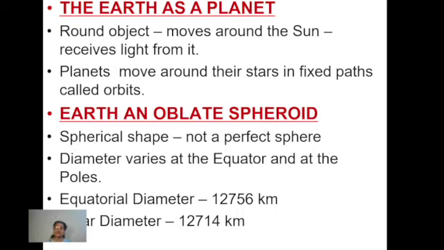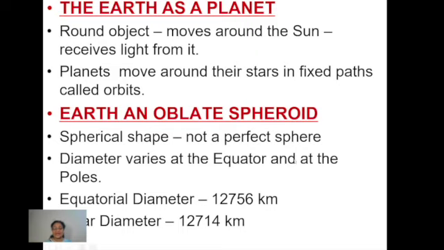Now, when we talk about the shape of Earth as an oblate spheroid, if you remember, in the earlier part of this video I mentioned that Earth is a spherical body, but it is an oblate spheroid. Now, what does that mean? That means the diameter of the Earth varies at the pole and the equator. If we draw the diameter connecting the two poles, and a diameter on the equator, you will find a difference in length.